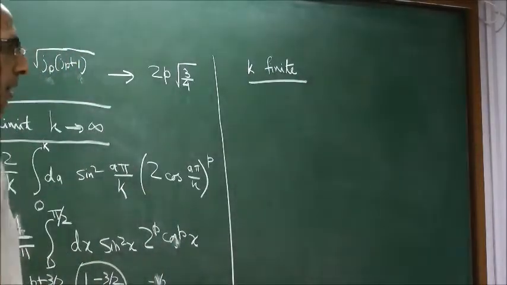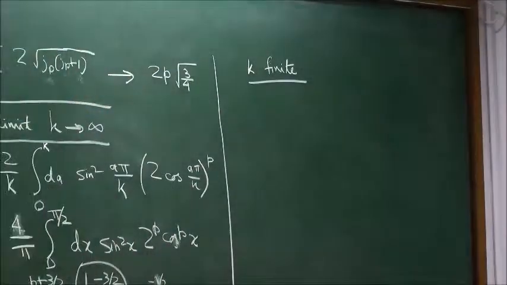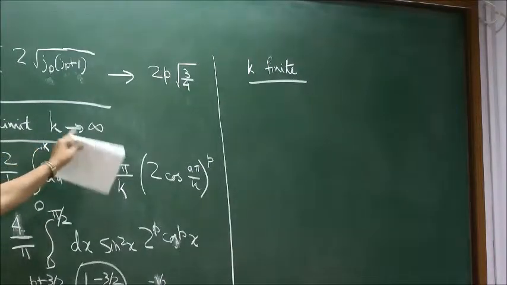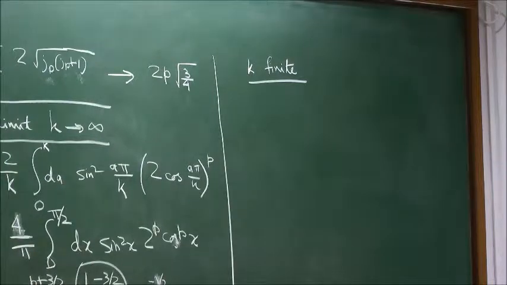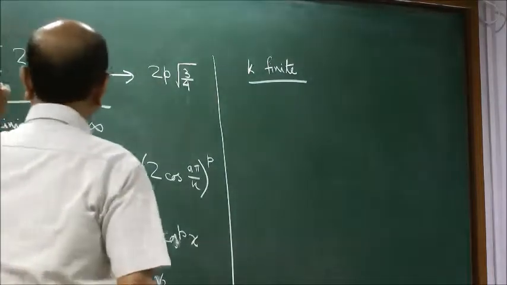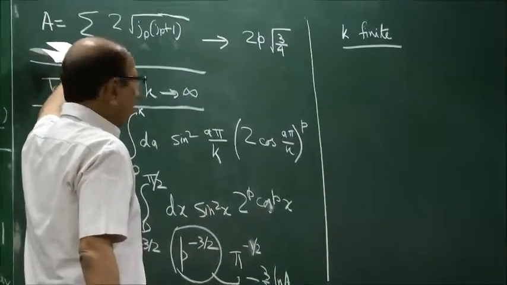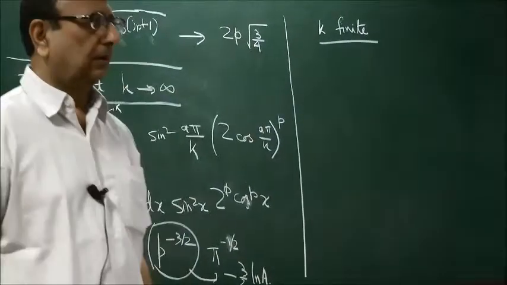This k is the eigenvalue of the A, or what? This K is the K which is appearing here. That K has not been changed. I mean, in this calculation, K was taken to infinity. So now I am not taking K to infinity, I am keeping K finite and trying to see what happens. So if K is finite, the question is, you have written the formula for area. That's the area, the total area eigenvalue. Right. So is there a manner in which I can talk about the classical limit of that?